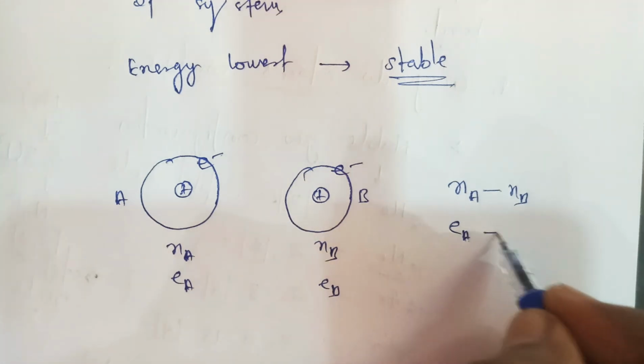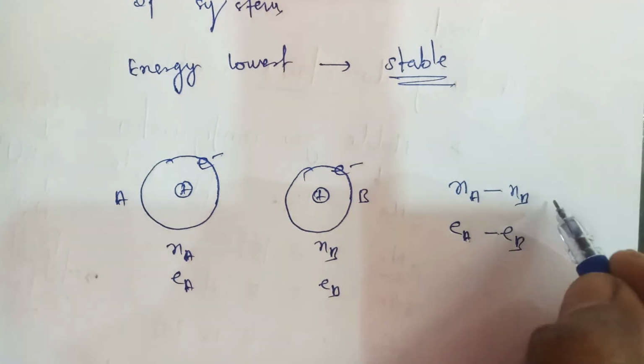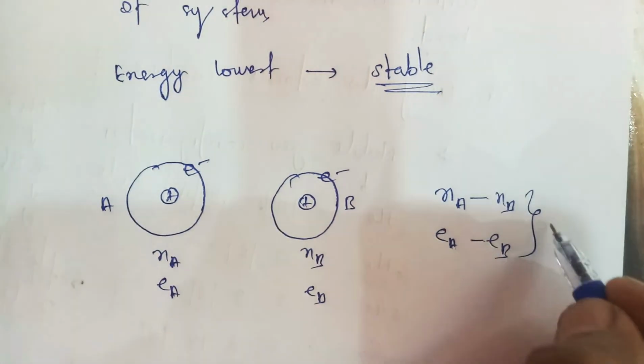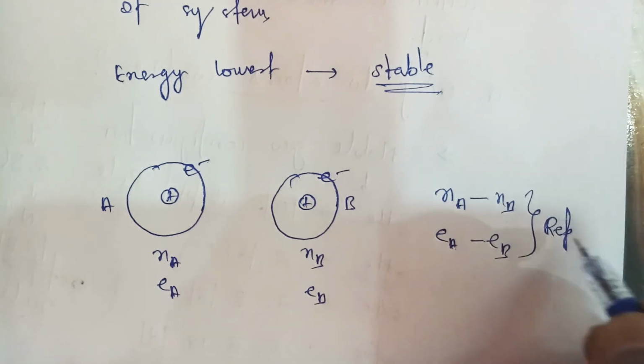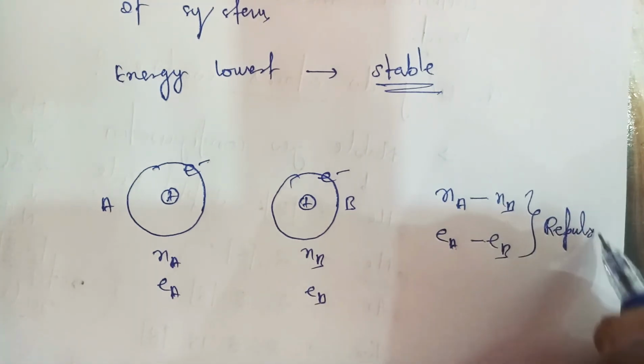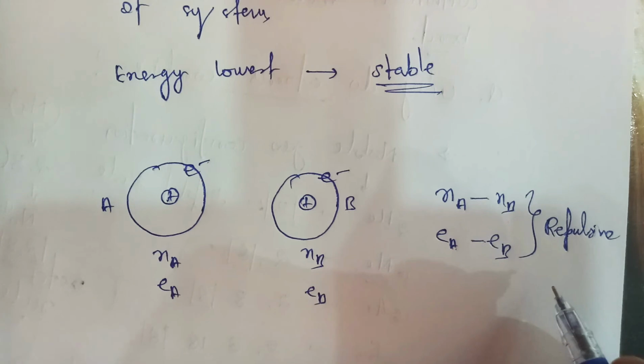And between the electrons of atom A and the electrons of atom B, here also a repulsive force will be there because both have the same charges.